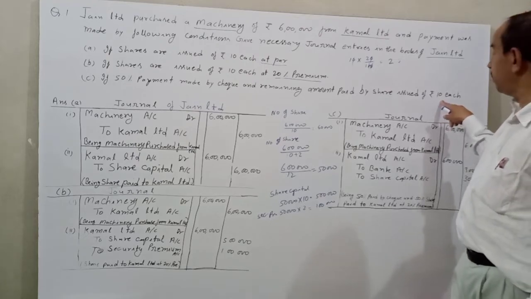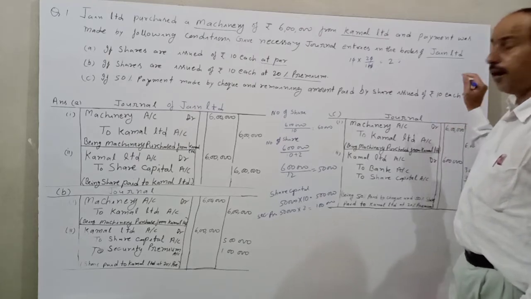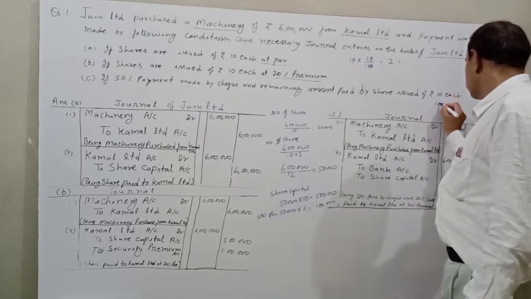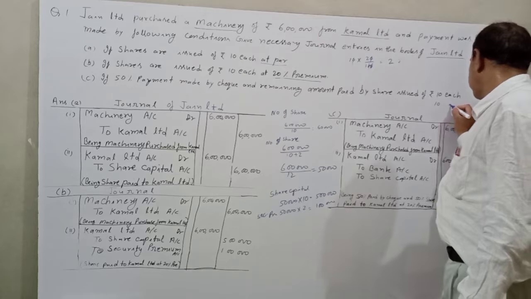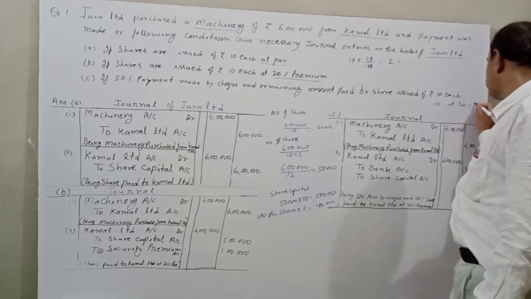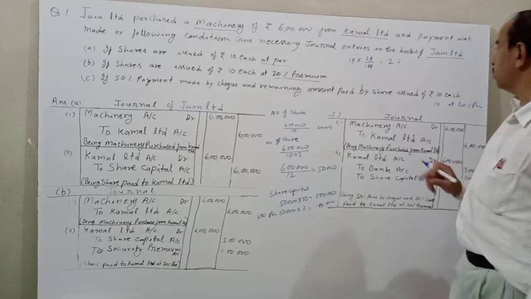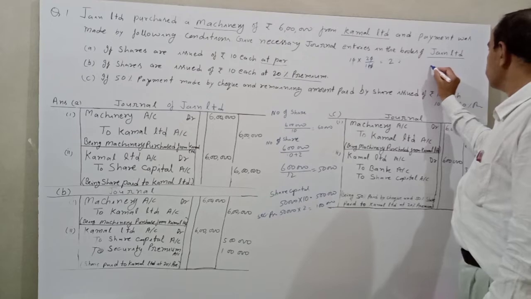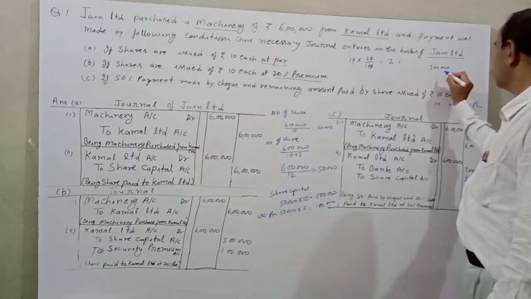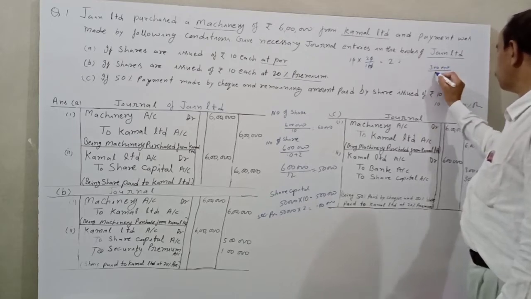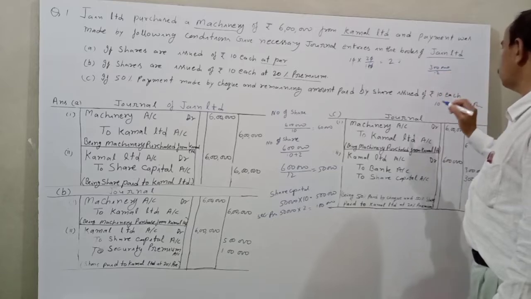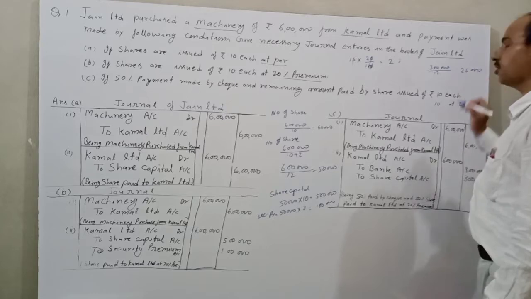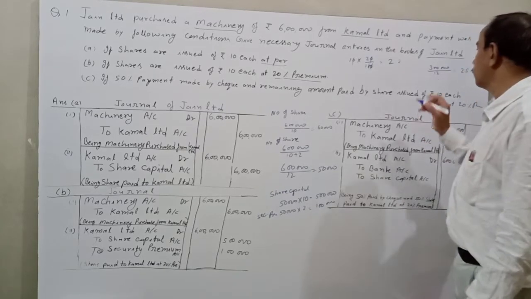In these situations, if shares are paid at par, or if shares are paid at 20% premium, then we calculate the number of shares: 3 lakh divided by 12 is equal to 25,000 shares.